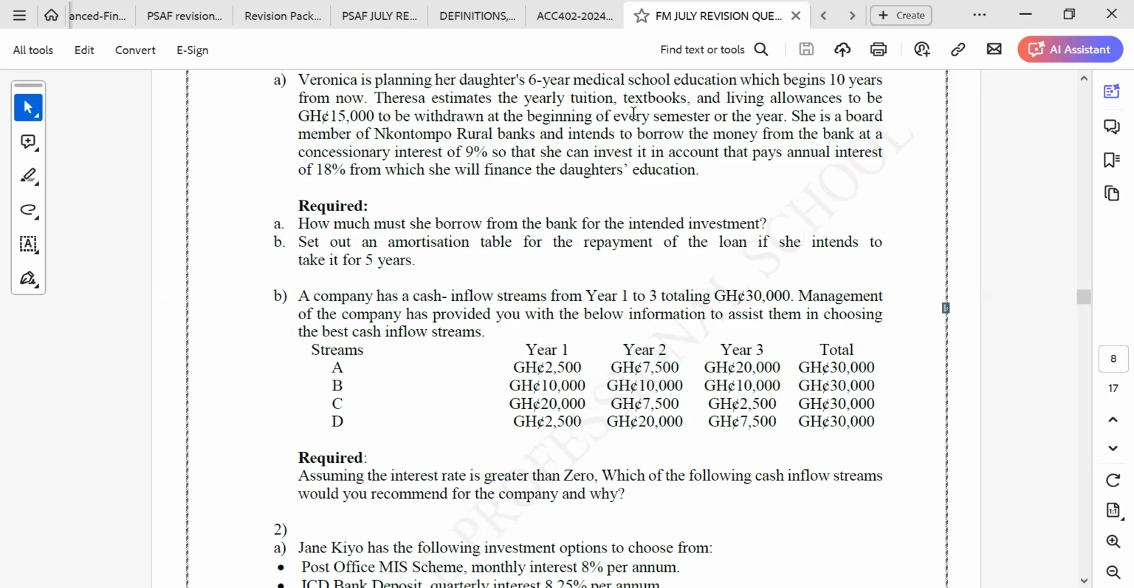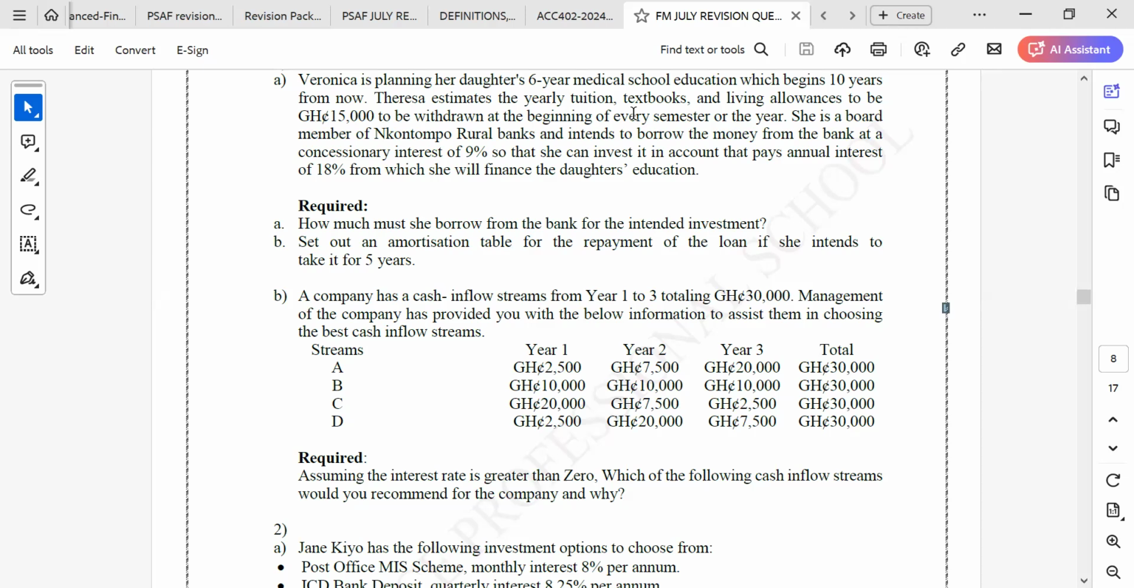So these are all future values, arising at the end of every year. Let's now find the present value of all the streams. How much are we going to be getting from all of them? You just use any rate for yourself, because they say assuming the interest rate is greater than 0. So pick any rate that is greater than 0. You can pick 10%, 5, 8, or 9 to present value these amounts, because these are all future cash flows arising at the end of every year.